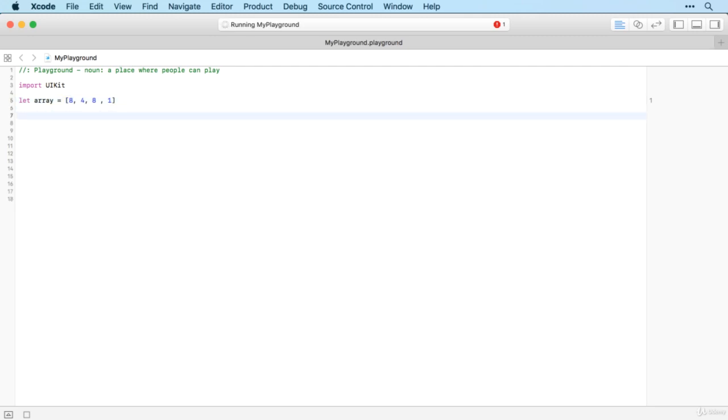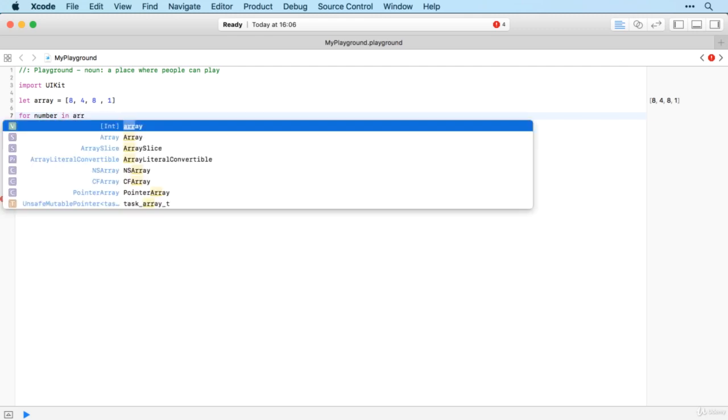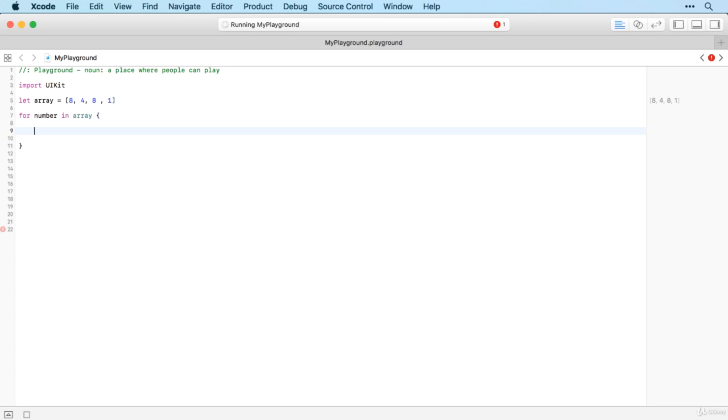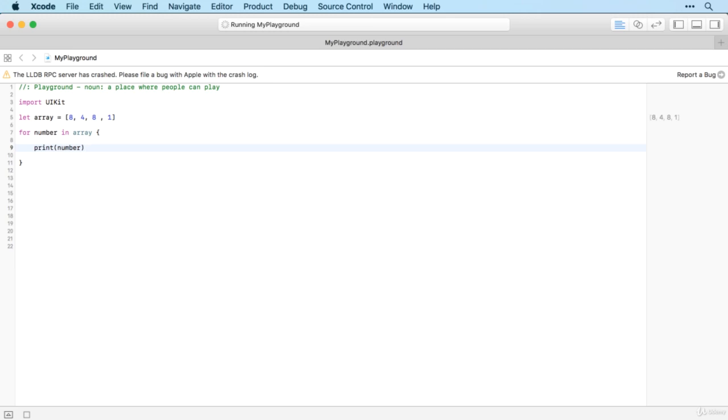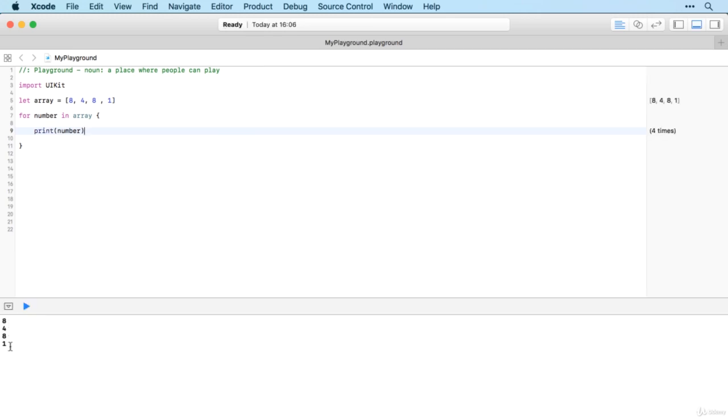There we go. And then to loop through the numbers in our array, all we do is create a new variable, which I'll just call number, but we can call whatever we like. So for number in array. And what that will do is loop through the array and allow us to access each individual item in the array using the number variable. So we might want to, for example, print number. And that then gives us 8481.